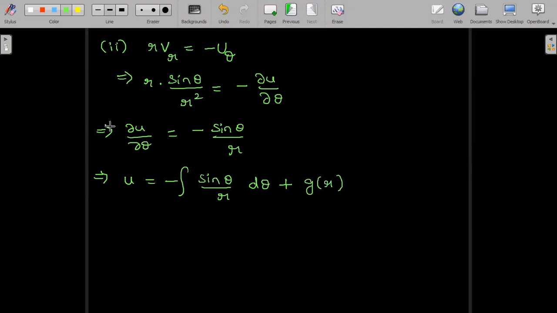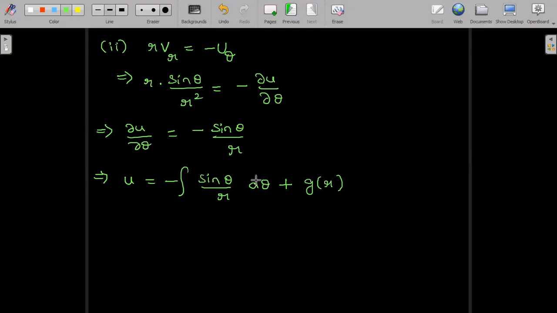We had dou U by dou theta in the left hand part, so we need to integrate with respect to theta in order to get rid of it. Add the constant of integration as a function of R, that is g of R.